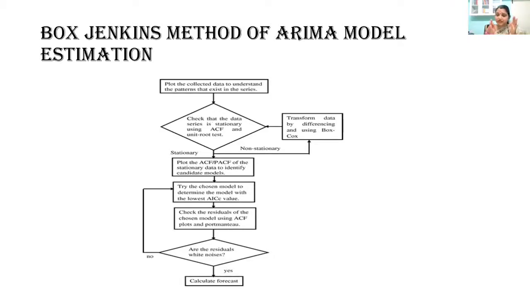If your stationarity condition is yes, then we directly proceed to plot a graph called a correlogram. Okay, if it is not stationary, take one more step ahead, make it stationary, then proceed to preparing the correlogram. The correlogram will help us to understand what the value of P will be and what the value of Q will be.